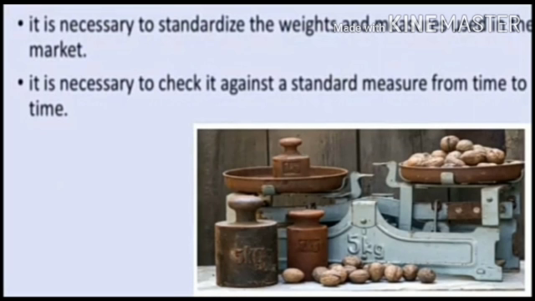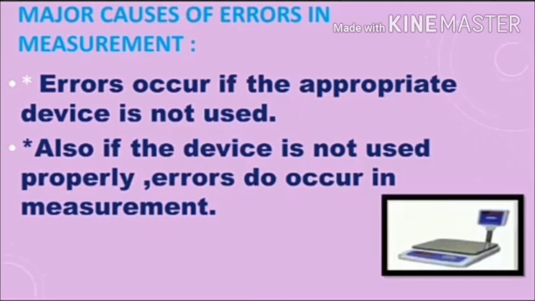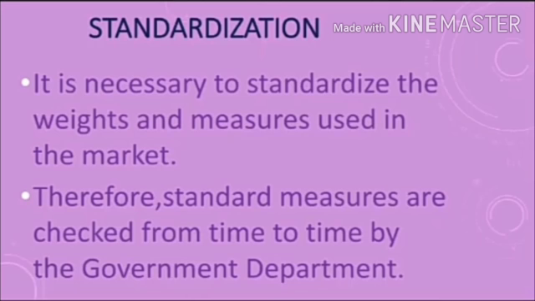Students, it is necessary to standardize the weights and measures used in the market. It is necessary to check them against a standard measure from time to time. So this gives us the conclusion that the major causes of errors in measurement are: errors occur if the appropriate device is not used, and also if the device is not used properly. Let us now study the need for standardization. It is necessary to standardize the weights and measures used in the market so that there is no fraud at all. Therefore, standard measures are checked from time to time by the government department.